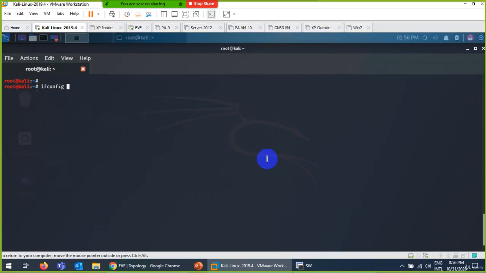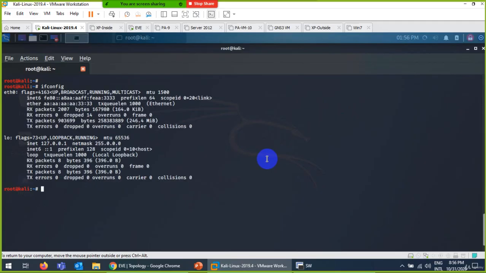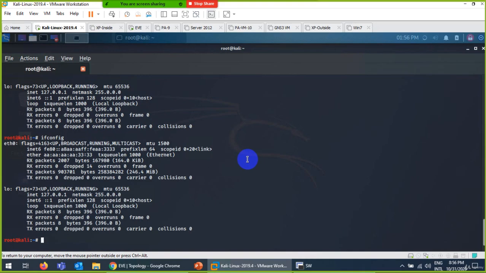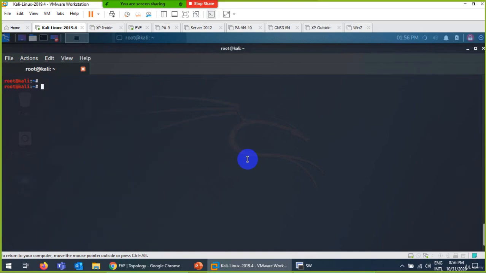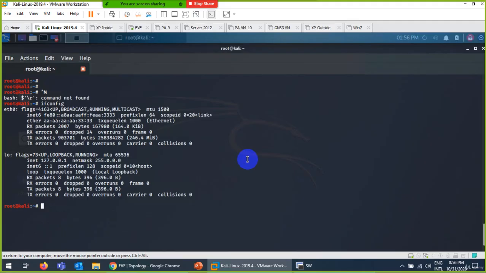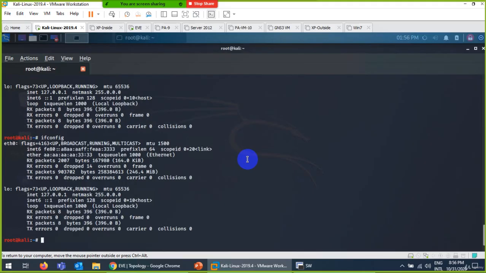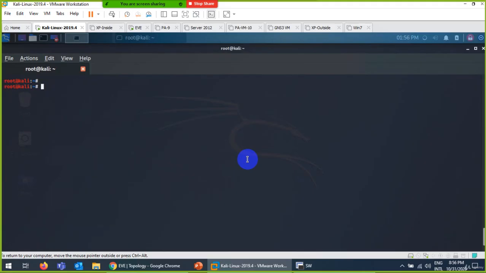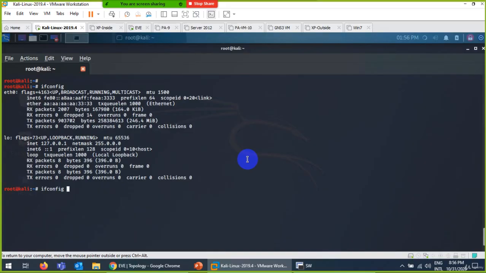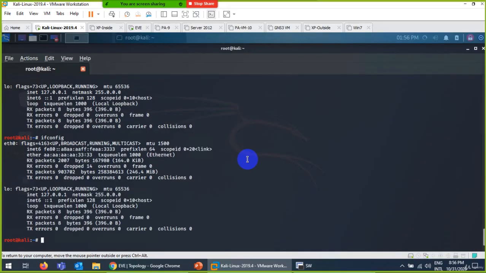You can also use the command, but the command was not working, so I changed it. Okay, still I'm not getting any IP. Control L, ifconfig. Still, let me wait until I can get the IP address.